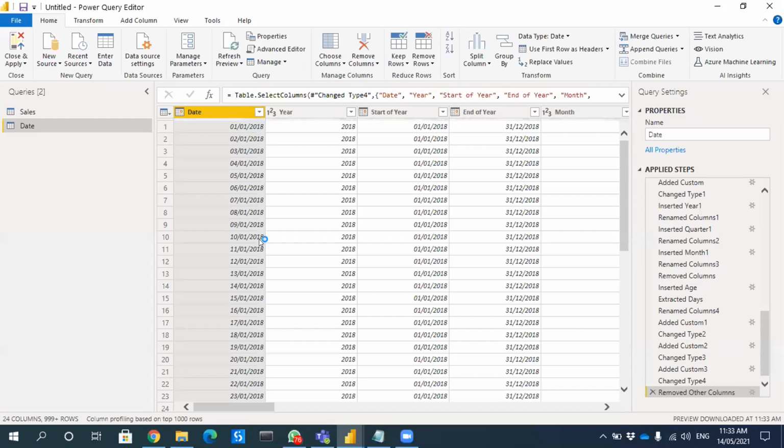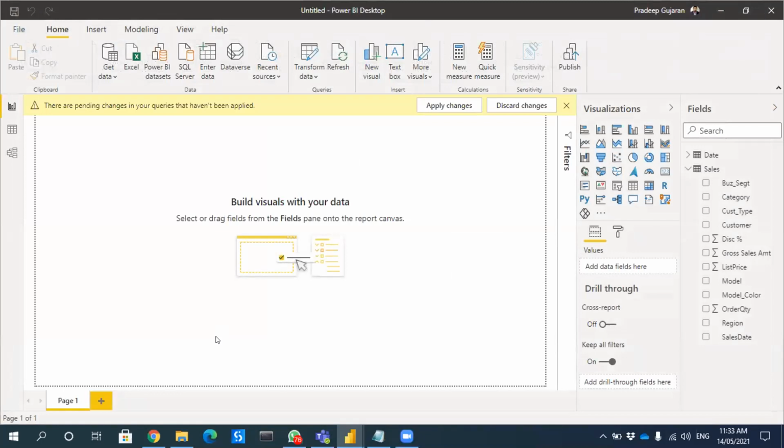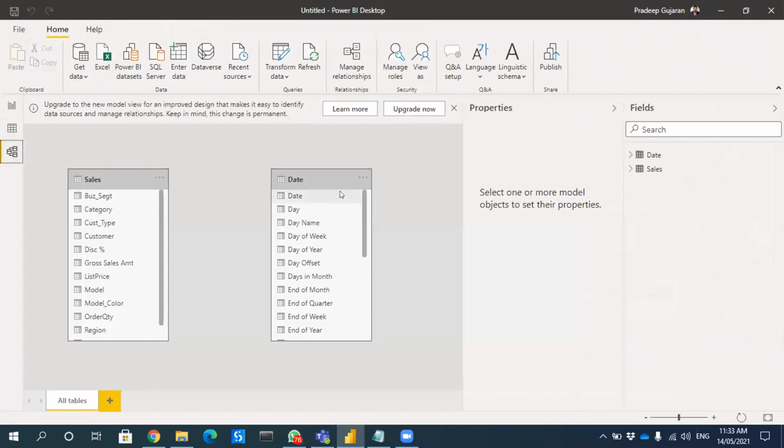Okay, after that, what's the next step? After the import, these two are independent tables, sales and date. These both are not related. So you close and apply, and we'll be back on the visualization screen. You'll find three options: one is report, one is data, and another one is the relationships model. So now these two are independent tables.